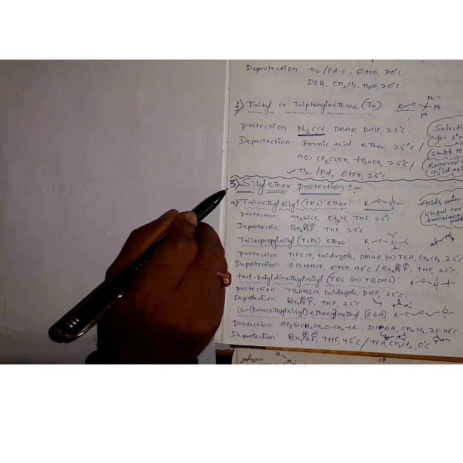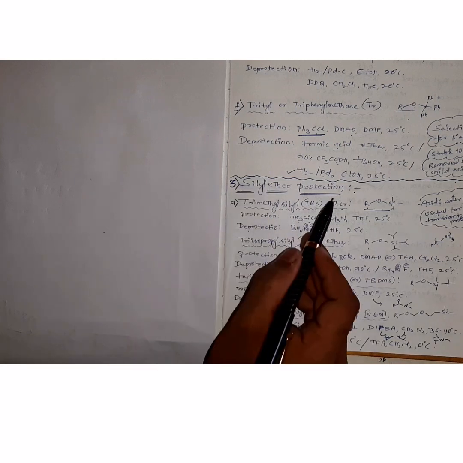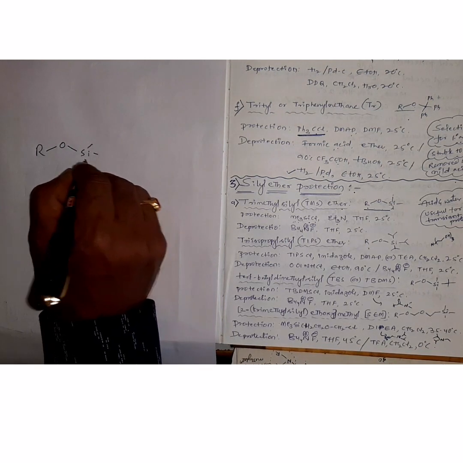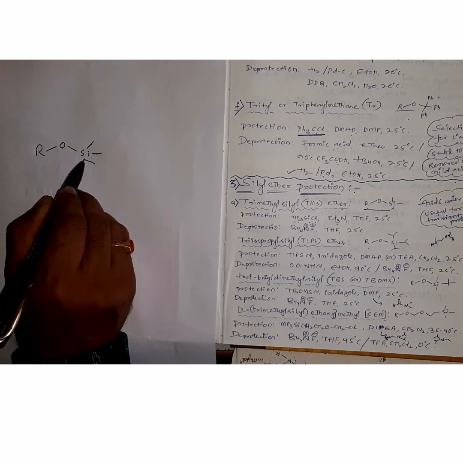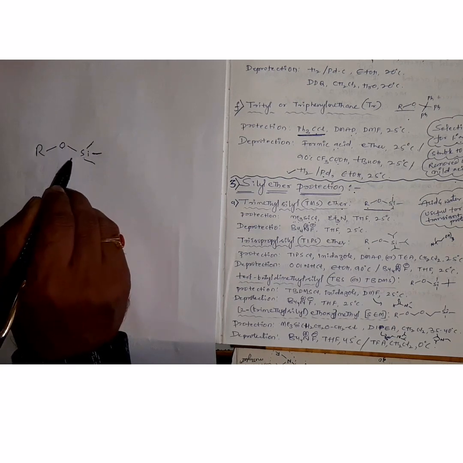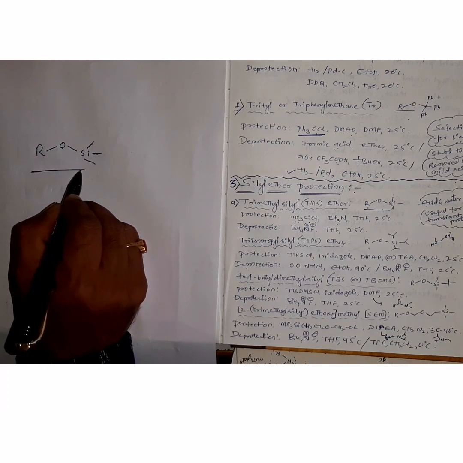Next type of protection strategy for alcohols, that is silyl ether protection, where alcohols are in the form of silyl ethers. Here silicon is attached with the oxygen of the ether, due to which we call it silyl ether. Now, how to bring this silyl ether protection for alcohols?